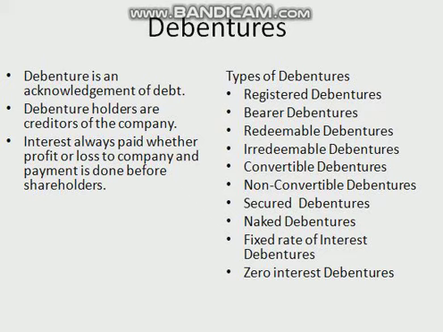Third basis is on the basis of conversion, convertible debentures. The holders of such debentures are given the option to convert the debentures into shares or new debentures after a specified time. Those which are fully convertible are called fully convertible debentures or simply FCDs, and those which are partly convertible are called partly convertible debentures or simply PCDs. Then, according to SEBI guidelines, the debentures cannot be converted within say 36 months of issue.